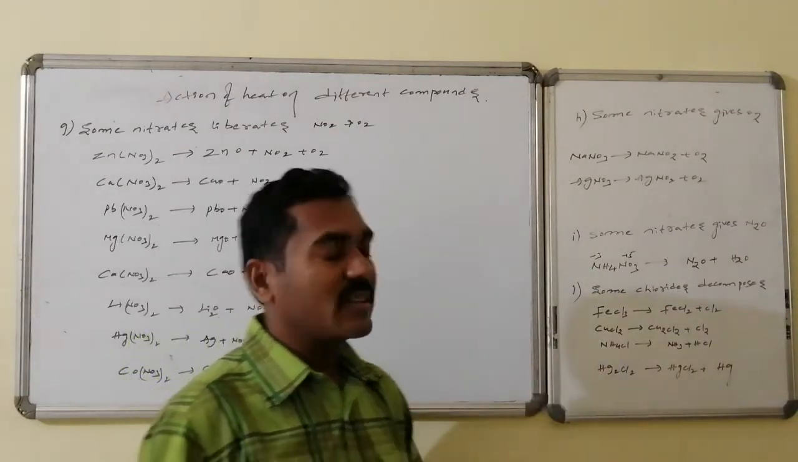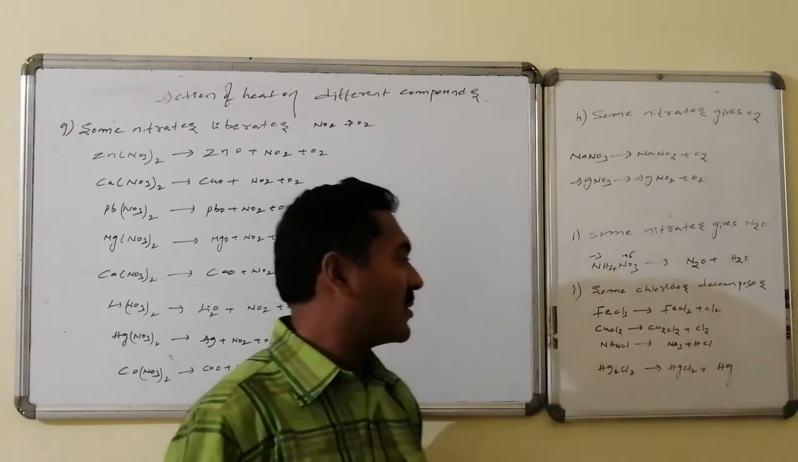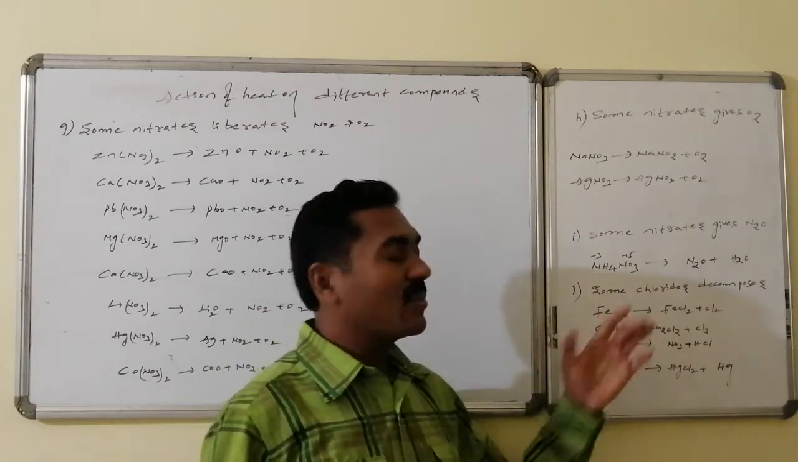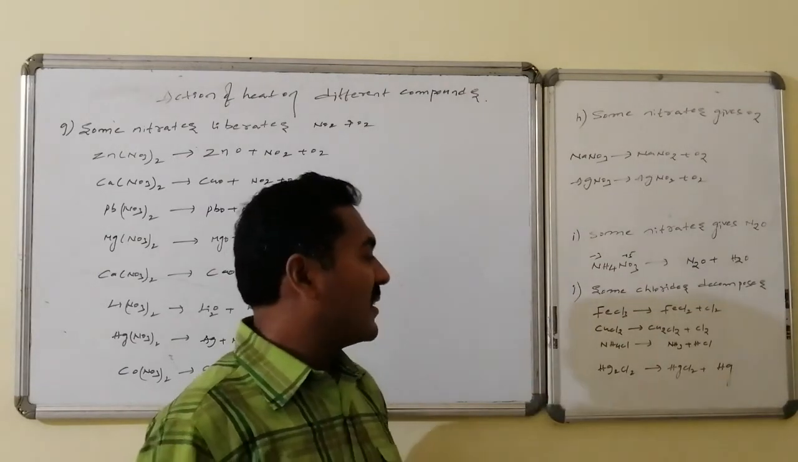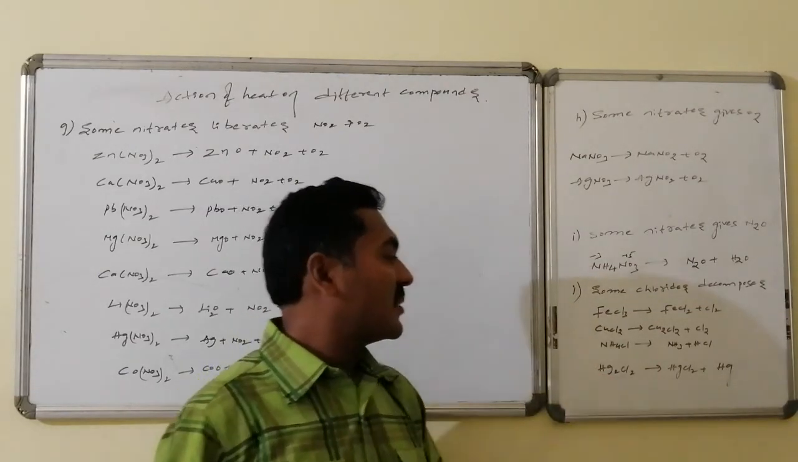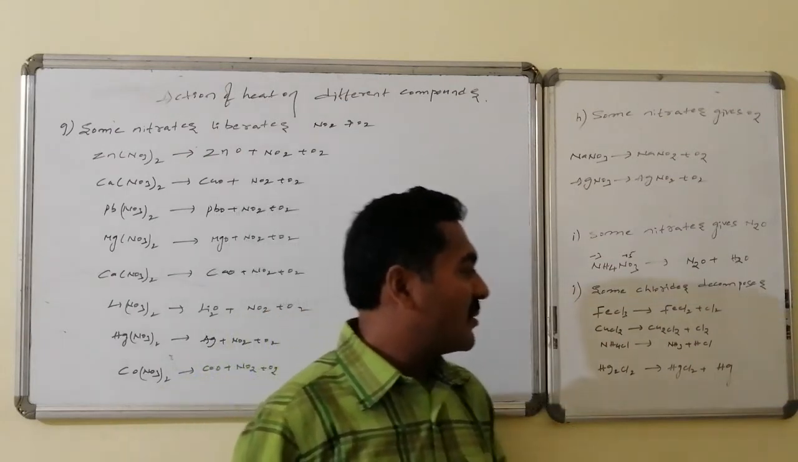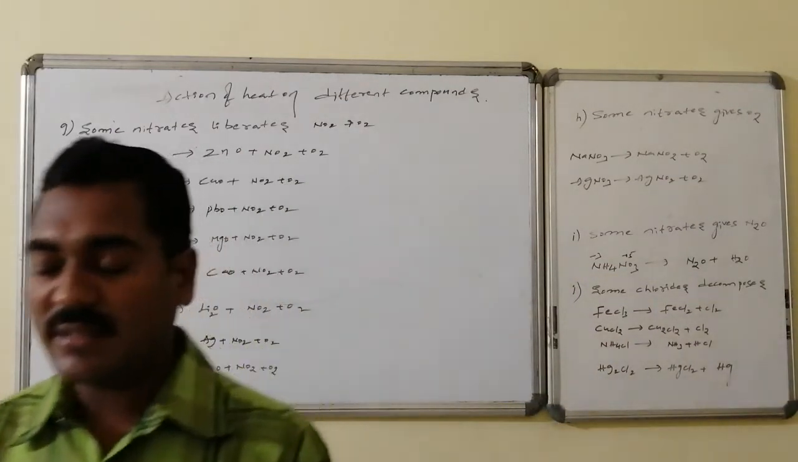Ferric chloride is converted on heating to ferrous chloride followed by chlorine. Copper chloride, that is cupric chloride, to cuprous chloride followed by chlorine. Ammonium chloride to ammonia followed by HCl. And mercurous chloride is converted to mercuric chloride followed by mercury formation.